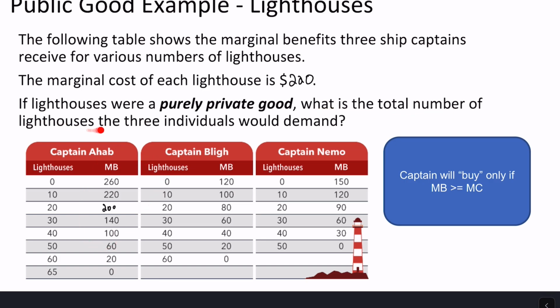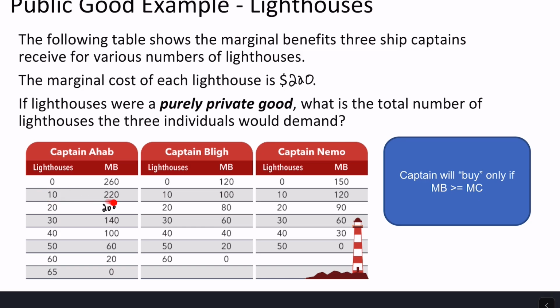What's going to be the total number of lighthouses that these three individuals would demand and be willing to pay for if it's this purely private good at a price of $220? So for a purely private good, within each of these captains, we want to compare marginal benefit to marginal cost for each captain. Captain Ahab will buy that number of lighthouses only if that marginal benefit to him personally is greater than or equal to the marginal cost, or the price, of $220.